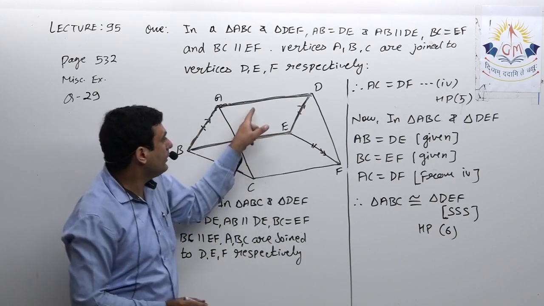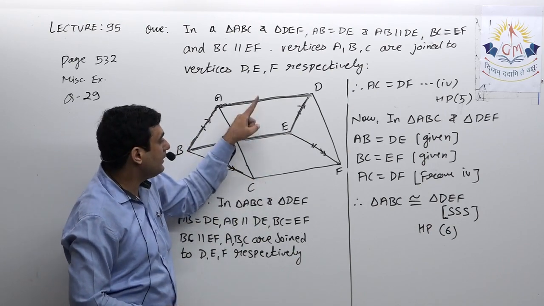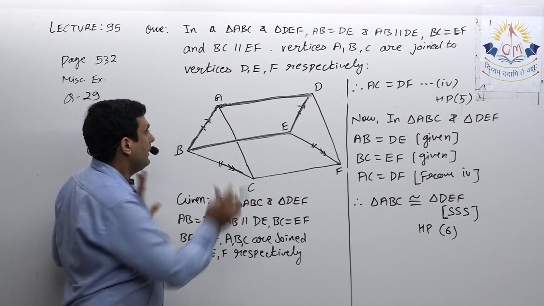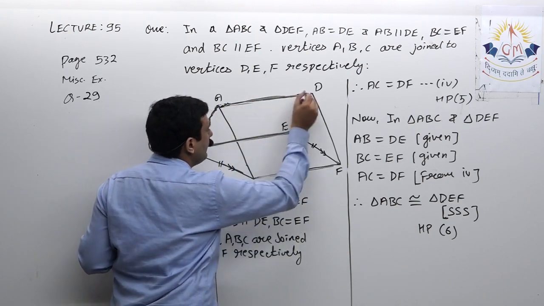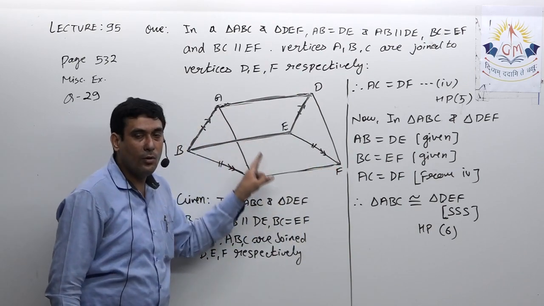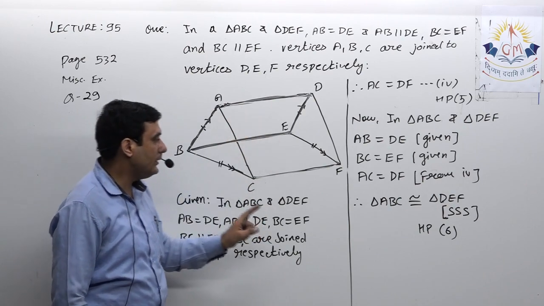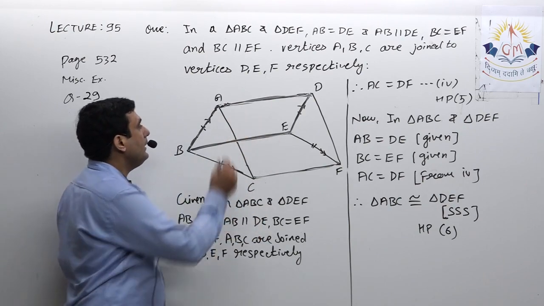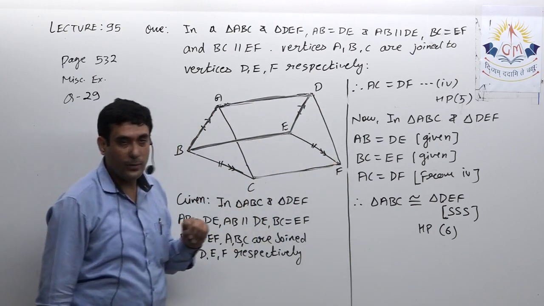So these two give me that AD is parallel to CF as well as AD is equal to CF. This means one pair of opposite sides of a quadrilateral is equal and parallel. So that gives me ADFC is a parallelogram.